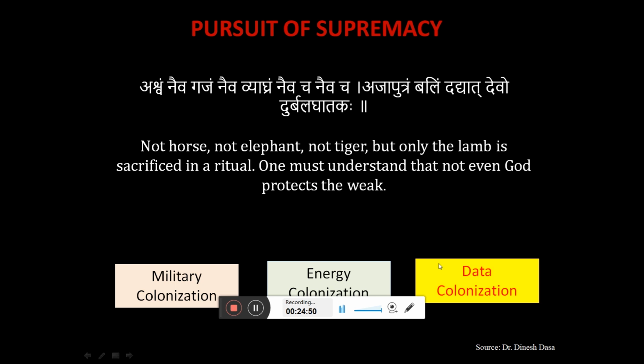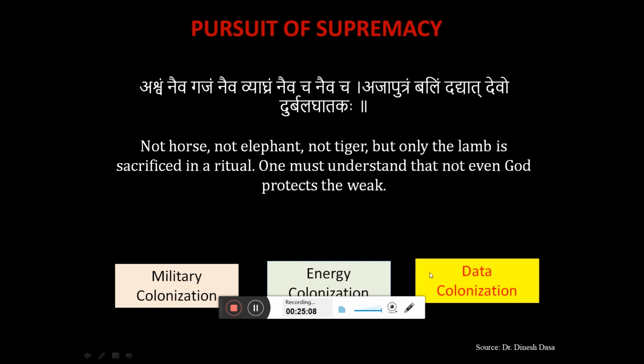But now the time has changed. Now the new oil, right? Mukesh Ambani said that data is the new oil. So those countries which have digital data, or those countries which have a good amount of research and a good amount of data, will rule the world.